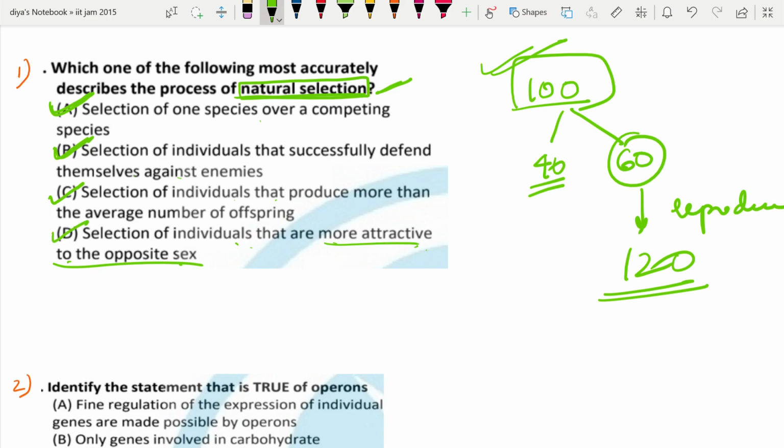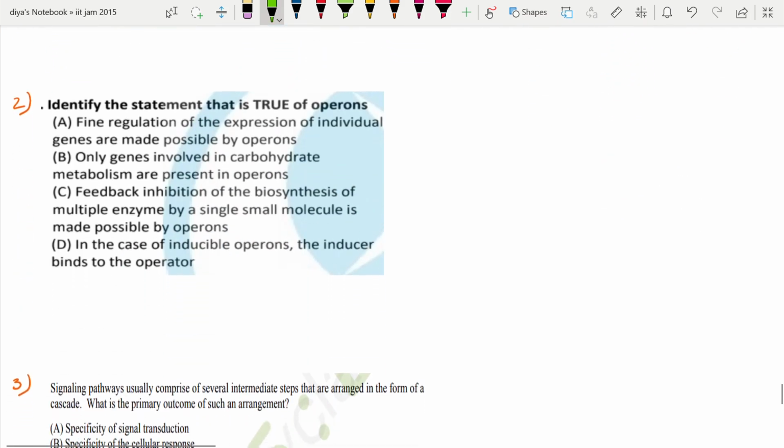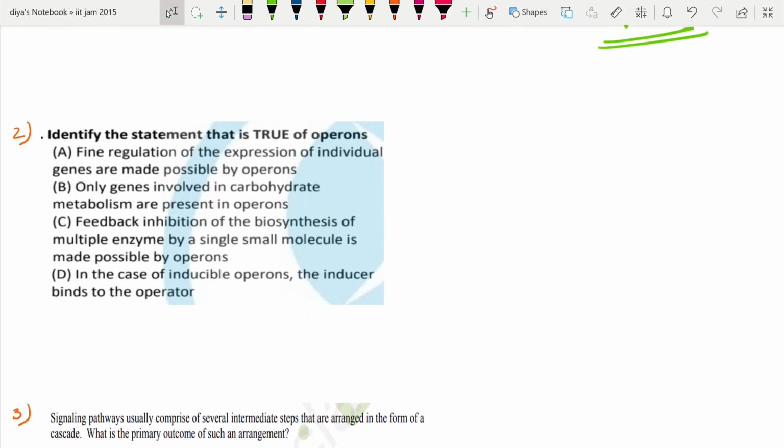Okay, now coming to the next question. Identify the statement that is true for operons. Okay, so first see the first point. Fine regulation of expression of individual genes is made possible by operons. So individual genes is given here, but this is not the case with operons. What happens in operons?